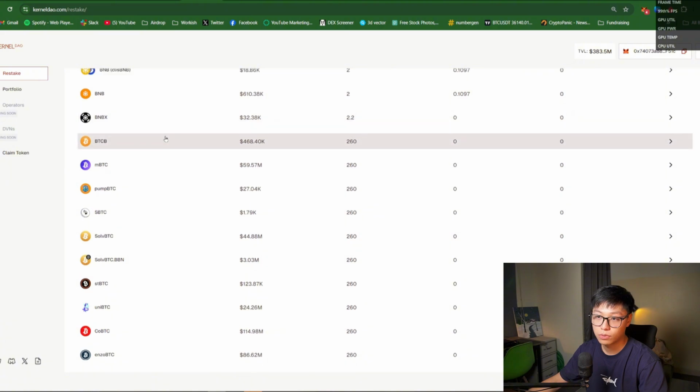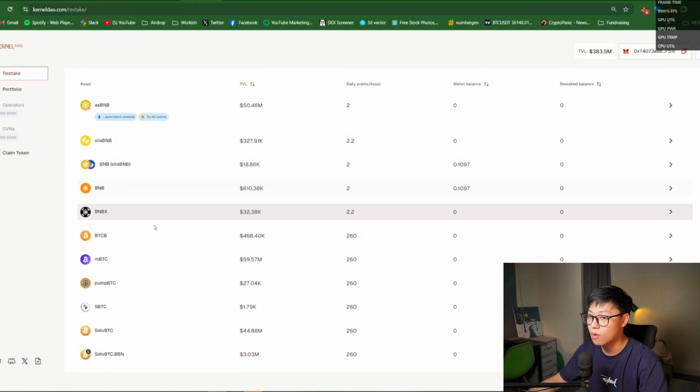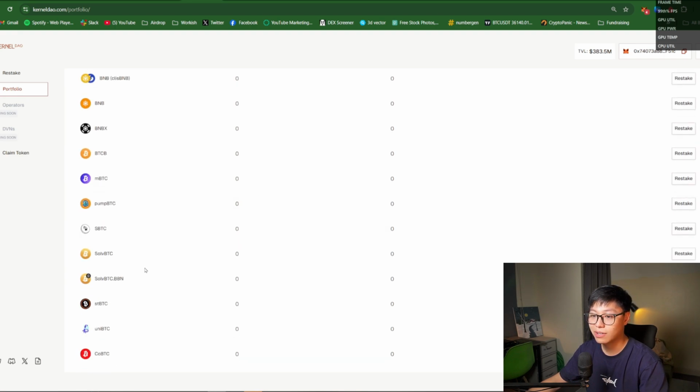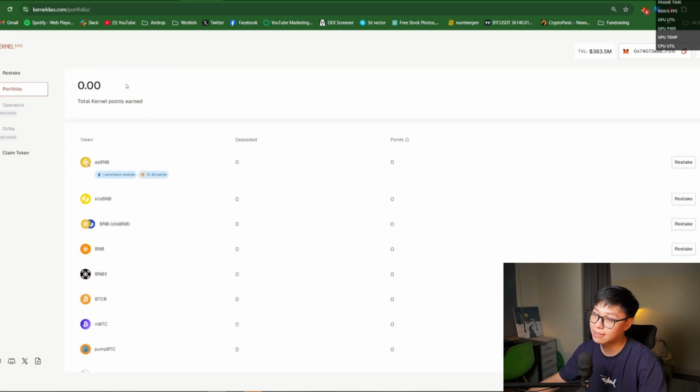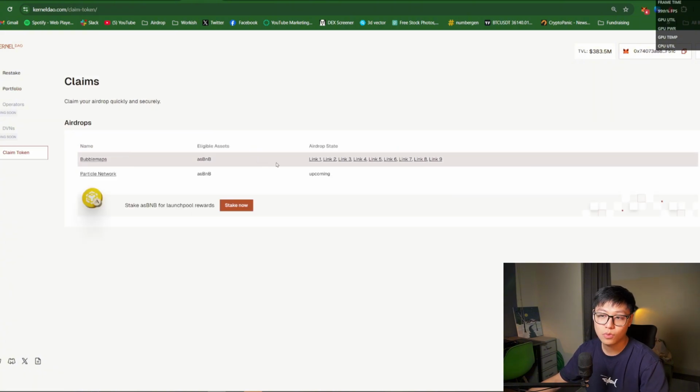There are also other pools as well, like Sliz BNB or any of these things. After you stick it in, you can click on portfolio and you can see and monitor all your assets. I don't have any right now, so I don't have anything. After you have the launch pool rewards, you can click on claim token and claim all of the rewards.